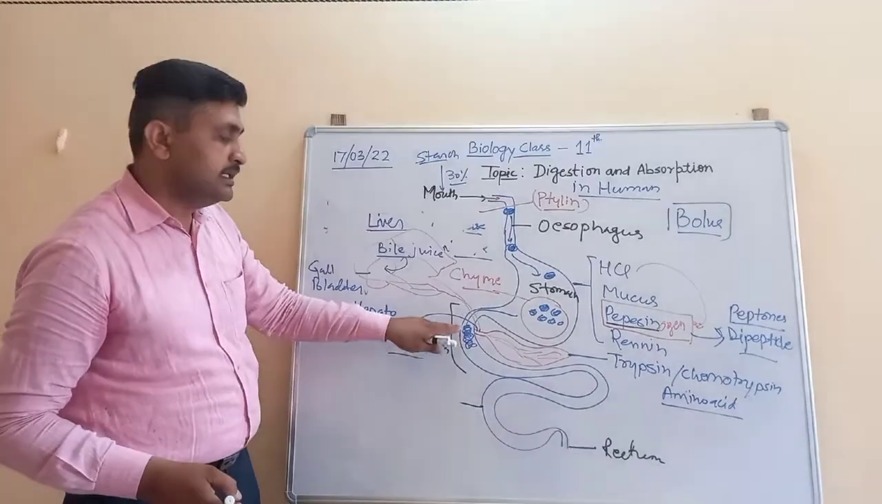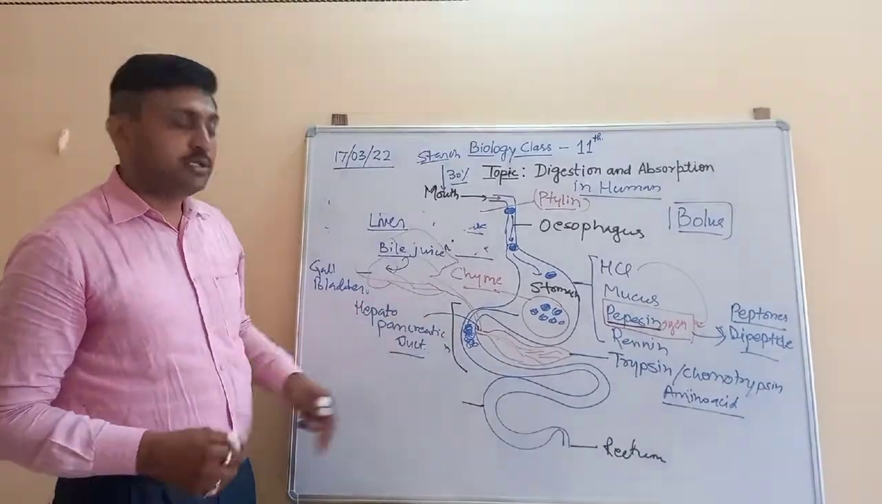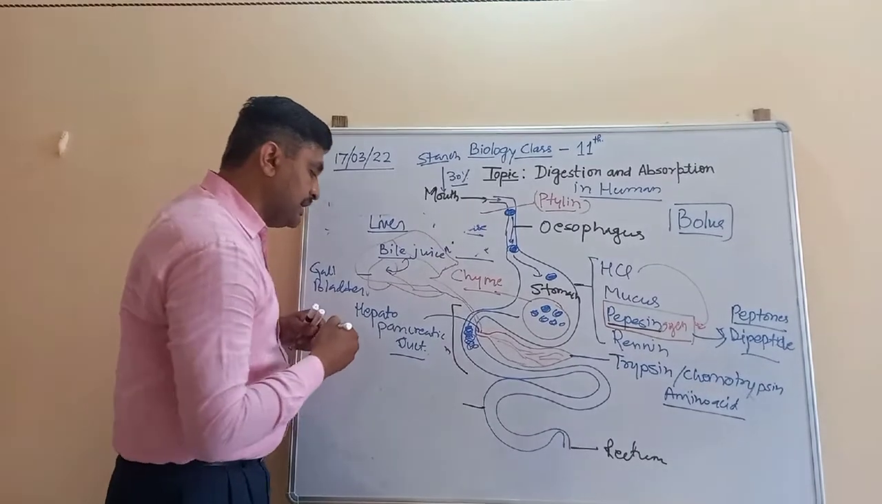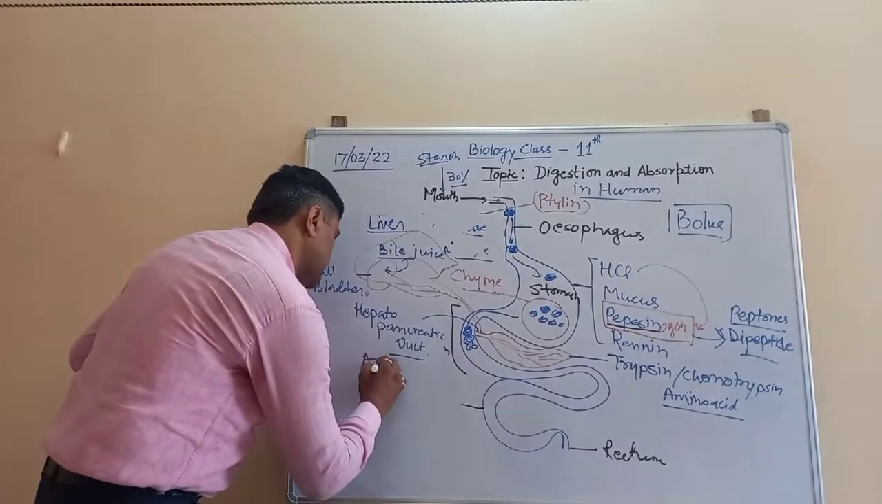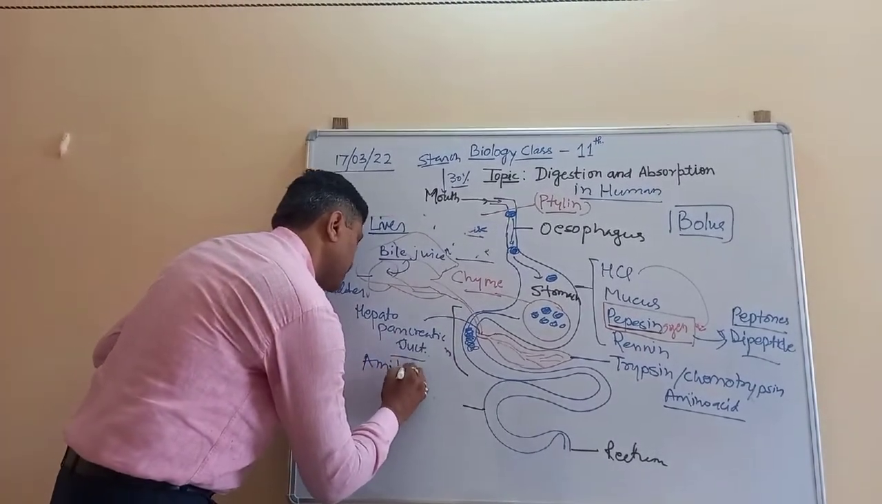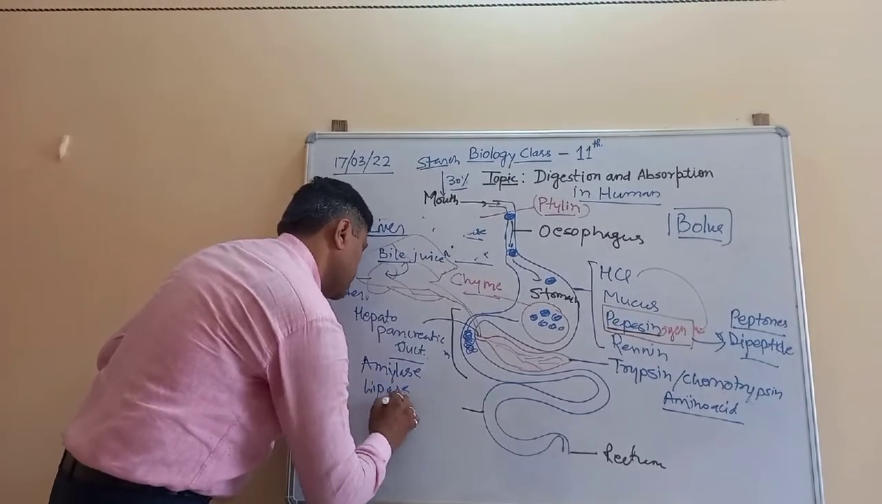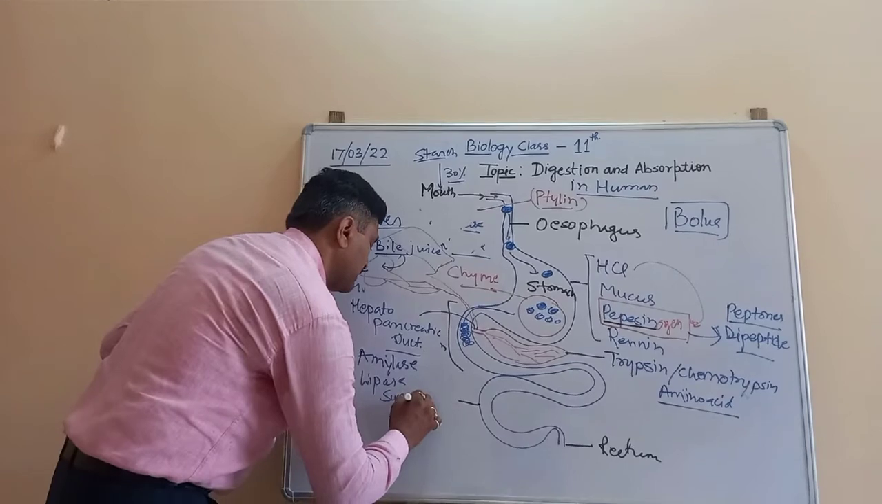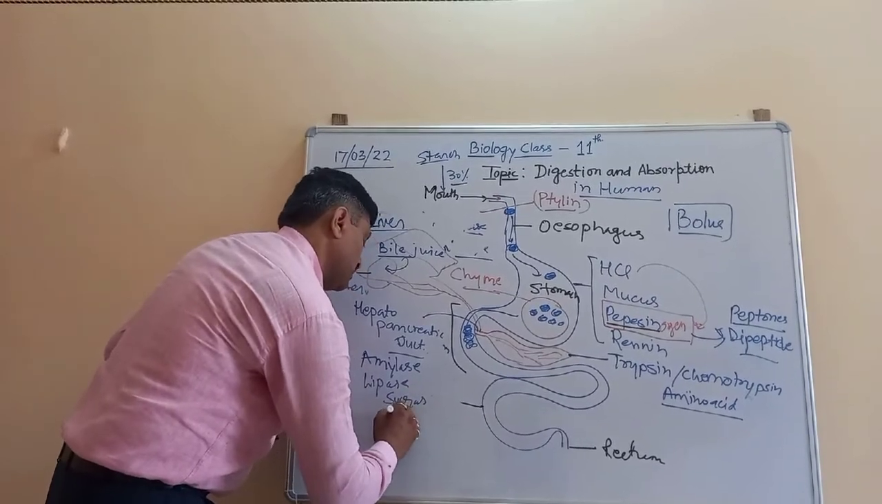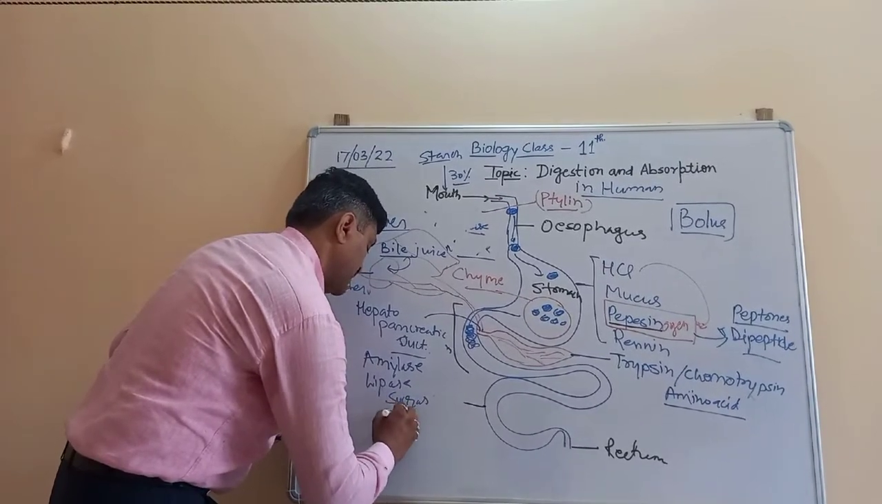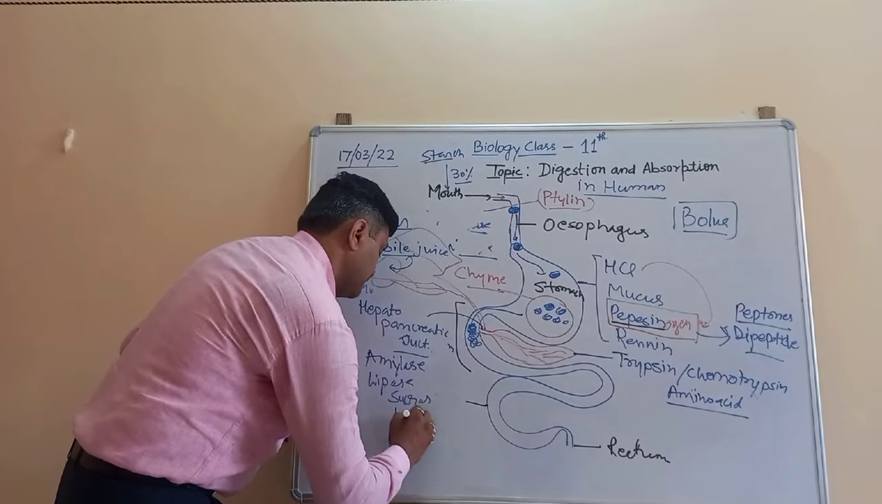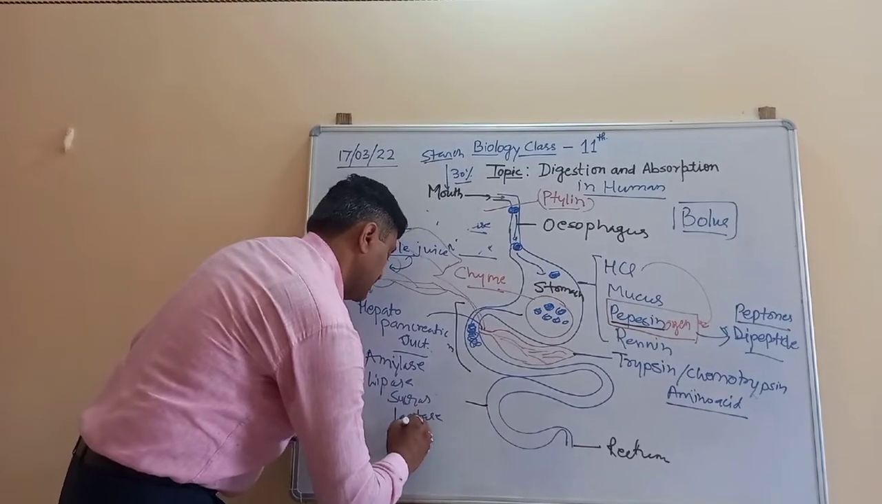There the lining of the intestine is present, and intestinal juice is also secreted, which contains amylase, lipase, sucrase, lactase, dipeptidase.